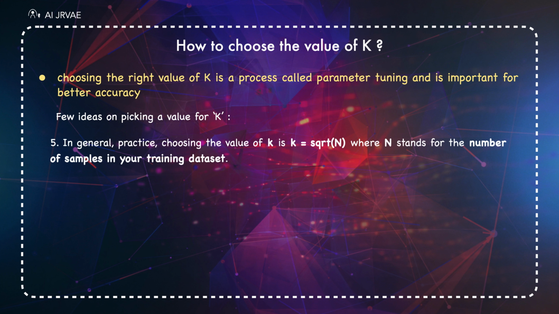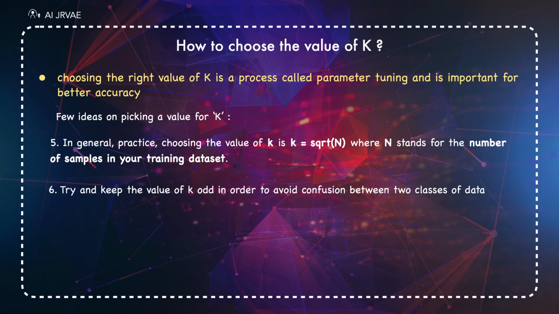In general practice, the value of k is chosen as k equals the square root of n, where n stands for the number of samples in your training dataset. Try to keep the value of k odd in order to avoid confusion between two classes of data.